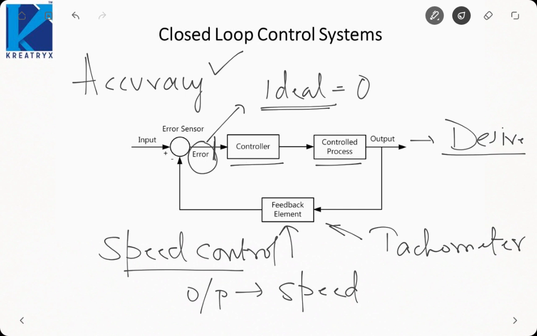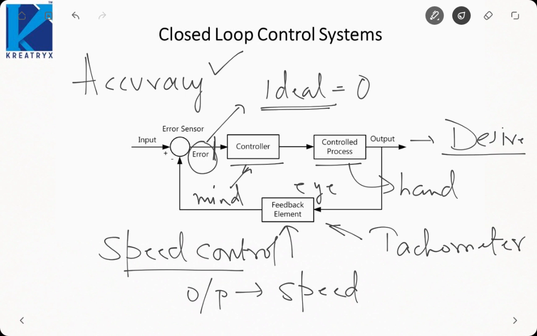If the distance between you and the book is 0, that means you have picked up the book. So eyes will tell you where the book is lying and what is the distance between you and the book, so you can reduce the distance. So there the feedback element will be the eye, the controller will be my mind, and the process will be, let us say, hand position. So mind is acting as a controller, eye is acting as a feedback element, and hand is acting as a controlled process. So these are the systems that I am using while picking up a book.